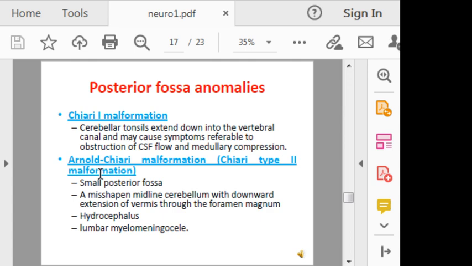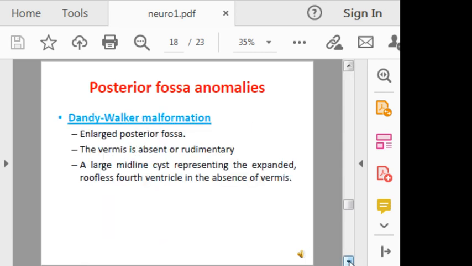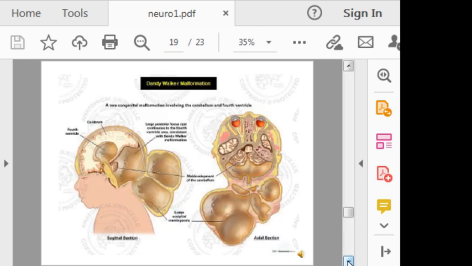While in Arnold-Chiari malformation, Chiari type 2, there is a small posterior cranial fossa, a misshapen midline cerebellum with downward extension of vermis through the foramen magnum. There is hydrocephalus and lumbar myelomeningocele. In the Dandy-Walker malformation, there is an enlarged posterior cranial fossa. The vermis is absent or rudimentary, and there is a large midline cyst representing the expanded roofless fourth ventricle in the absence of the vermis.